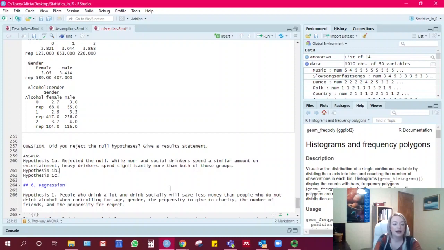Okay, and then for hypothesis 1b, this is the main effect of gender. So we also rejected the null hypothesis here, and we found that males spend more on entertainment than females. And then for our interaction hypothesis, we failed to reject the null.